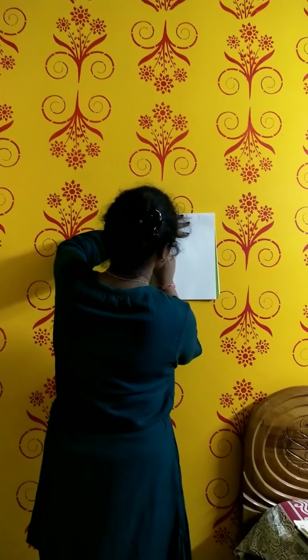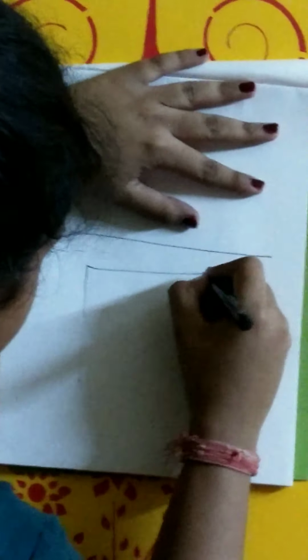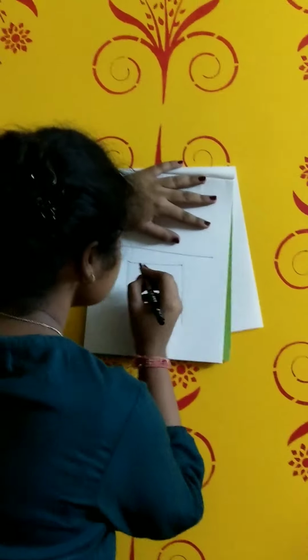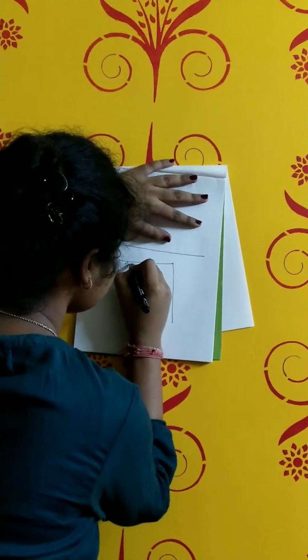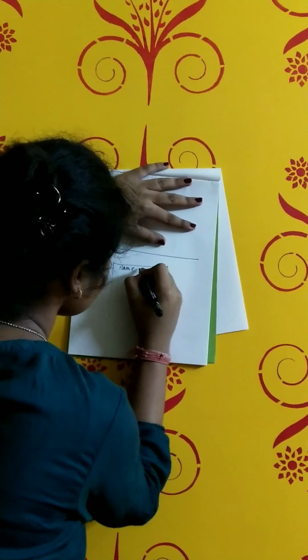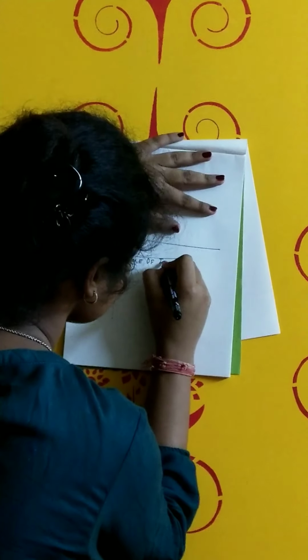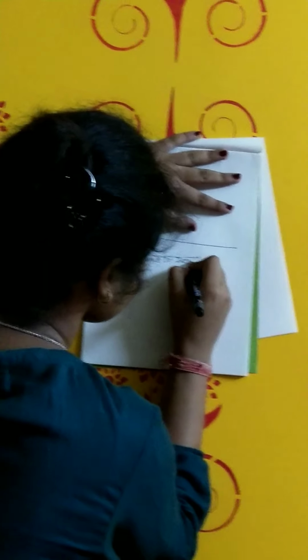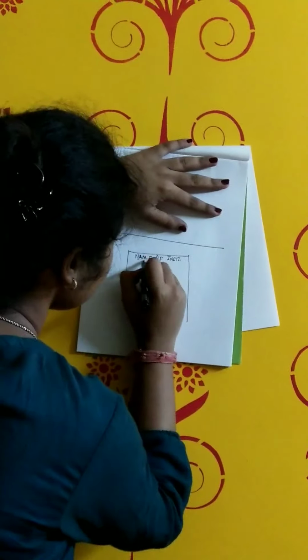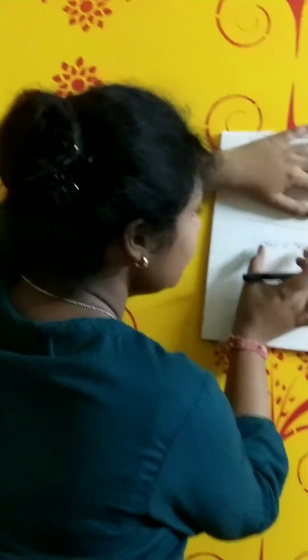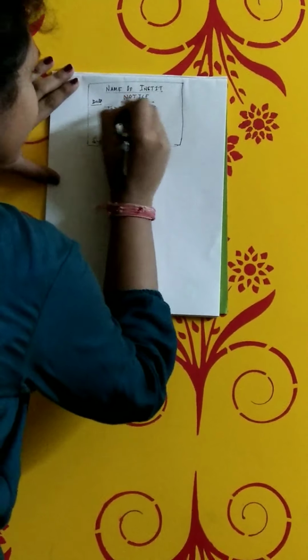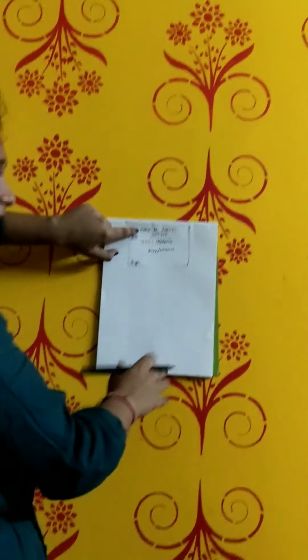for notice writing, you have to make such kind of a box. Is it visible? You have to make such kind of a box, then the name of the institution would be here in caps. Mind it, it would be in the center. Name of the institution in the center. Do mind it, the name of the institution ought to be in the center.